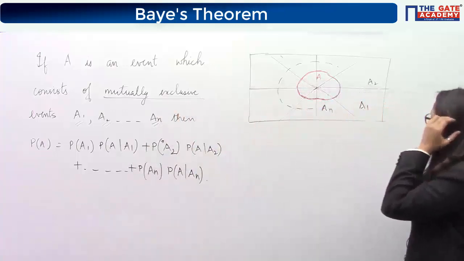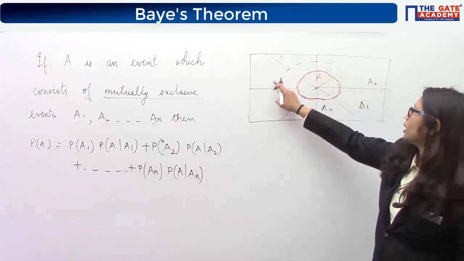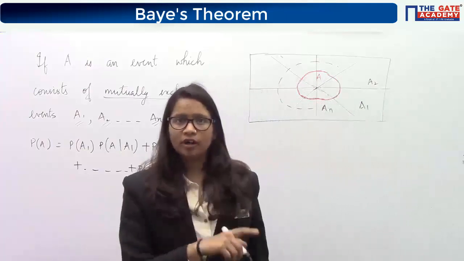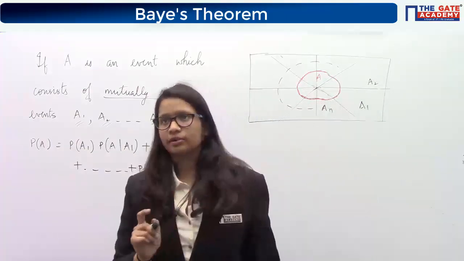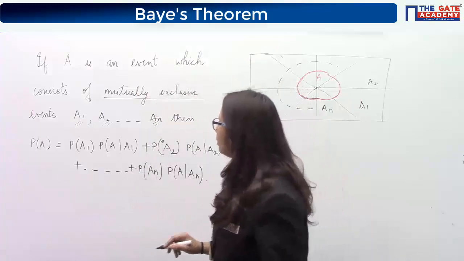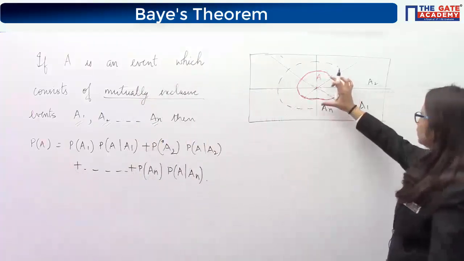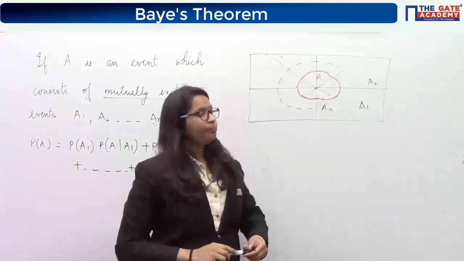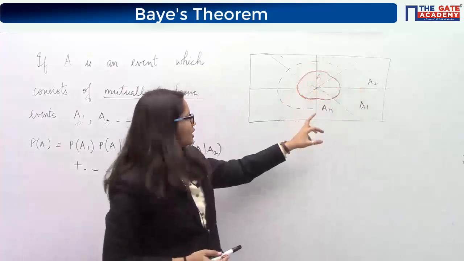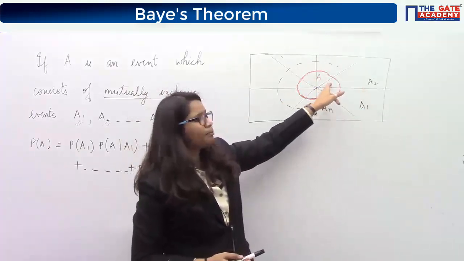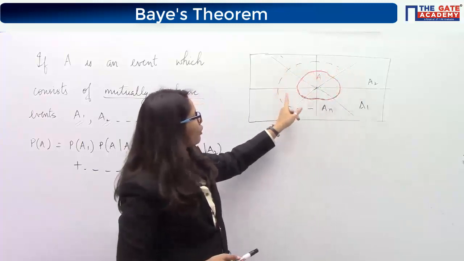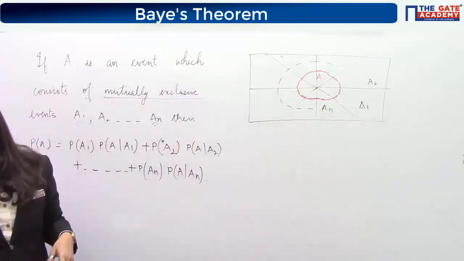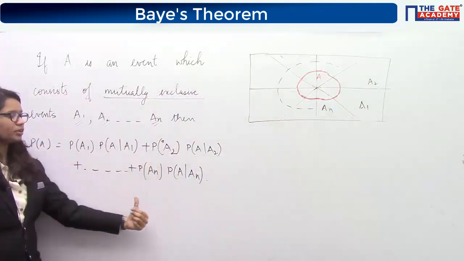So we can see from this diagram that A1, A2 and so on, I have drawn several parts and there is no intersection among these parts. That means what kind of events are they? They are mutually exclusive. Okay. Then if you want to know the probability of A, if A is such an event denoted by this red part, formed by some mutually exclusive events like this, you can see that some part falls in A1, some part falls in A2, similarly some part falls in all the mutually exclusive events up to AN, then the probability of A is given by this term.